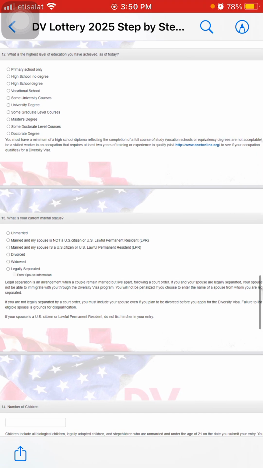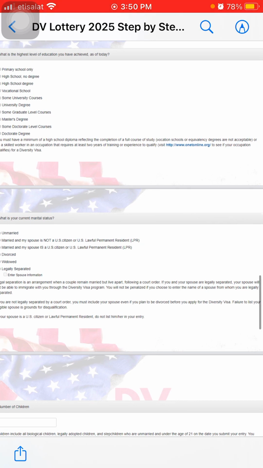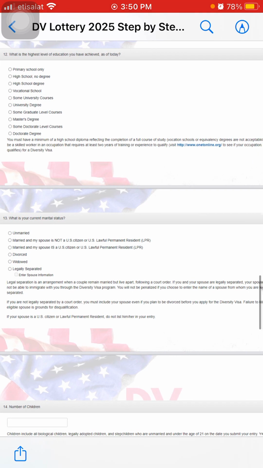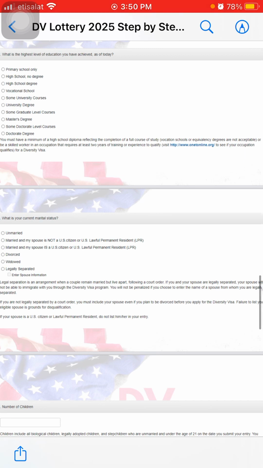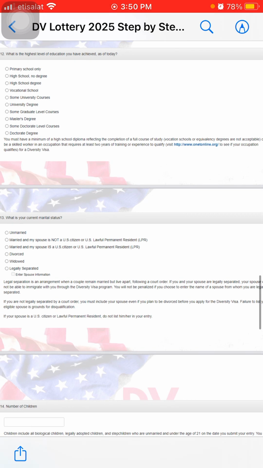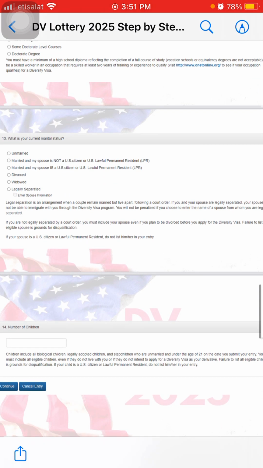And below you'll find a note that you must have a minimum of a high school diploma reflecting the completion of a full course of study. Vocational schools or equivalent degrees are not acceptable. Or you need to be a skilled worker in occupations that require at least 2 years of training or experience to qualify. And there is also a link that you can visit online to see if your occupation or qualifications meet the requirements for the diversity visa program.